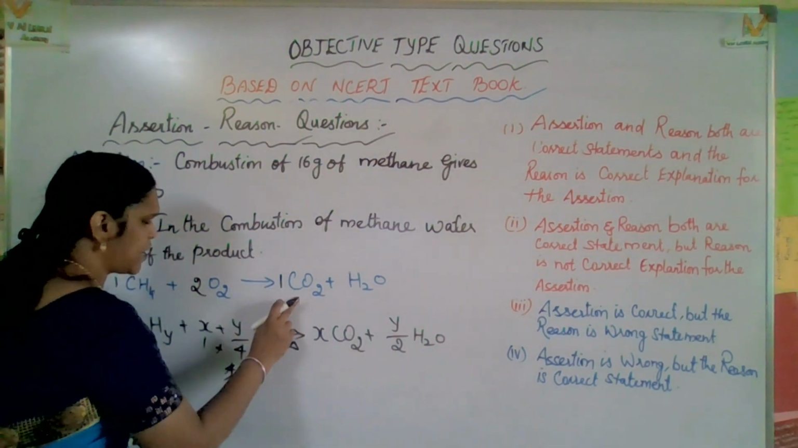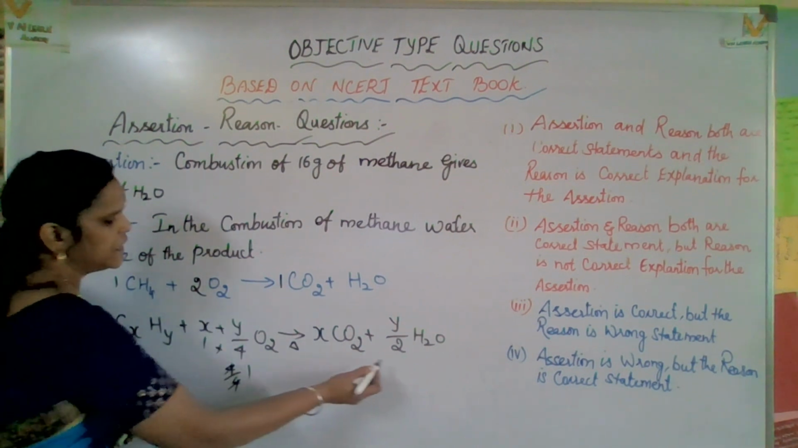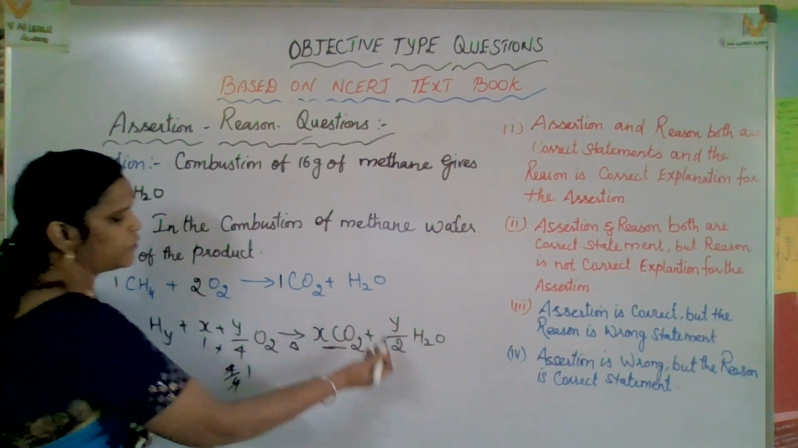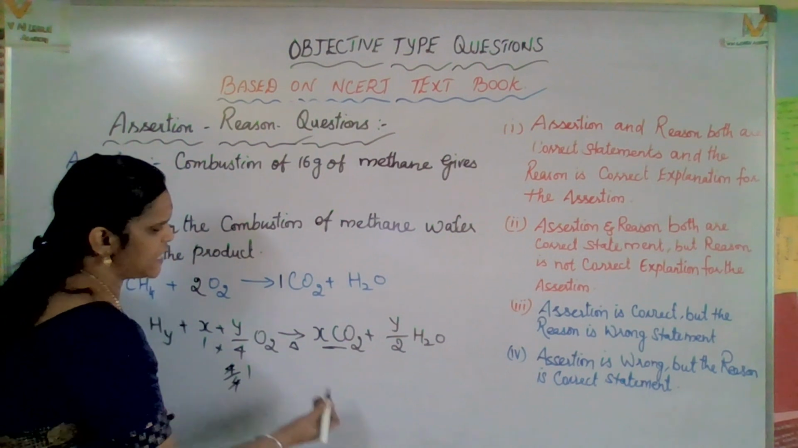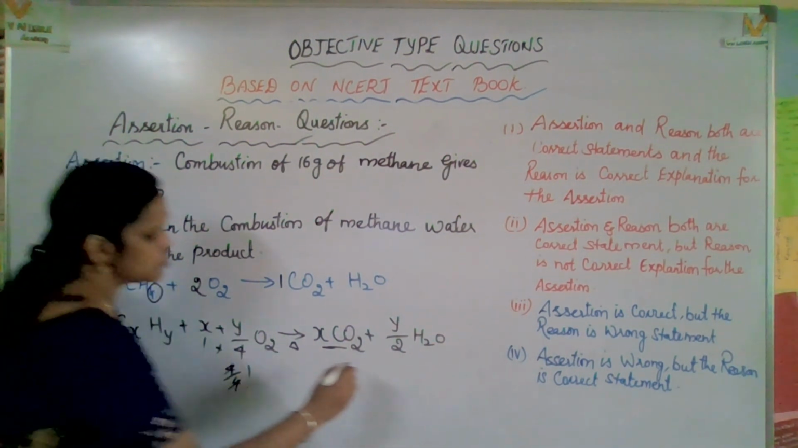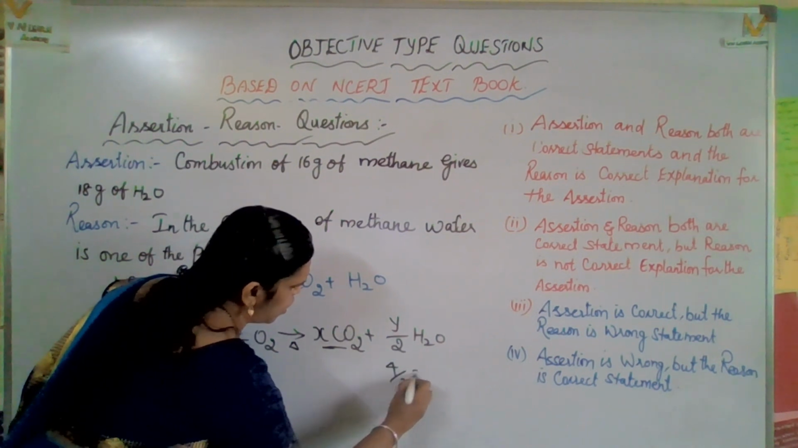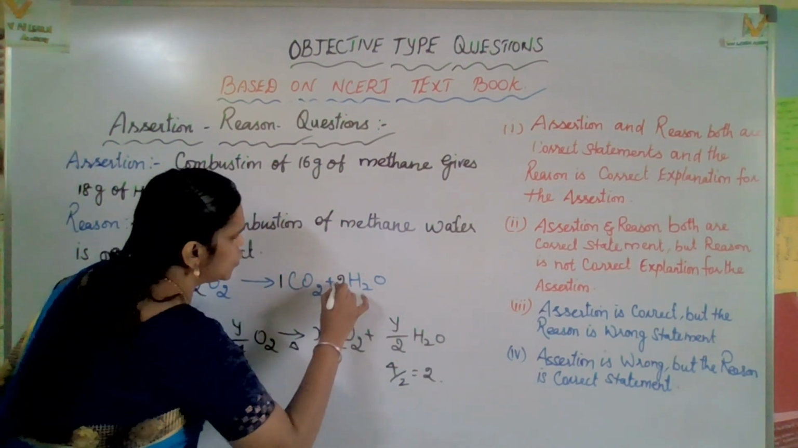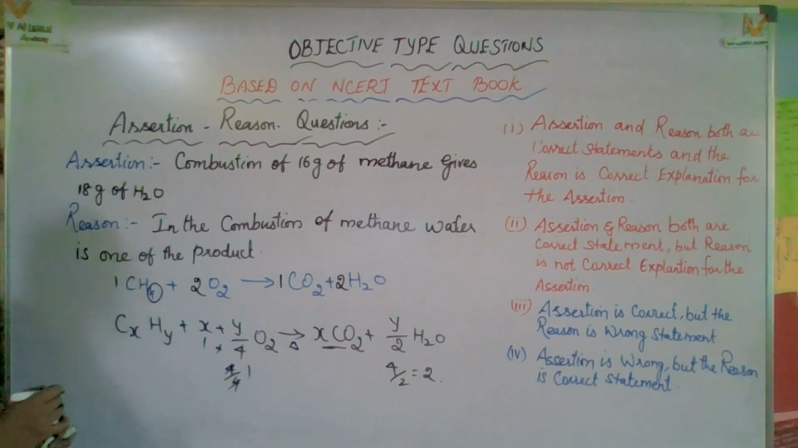It gives 1 carbon dioxide, and here this is 1. Now here we have y by 2. y is actually how many? 4. So 4 by 2, how much? It is 2. So 2 water molecules will be formed. I hope you got a clear idea how to solve. Okay, I'll give one more example.